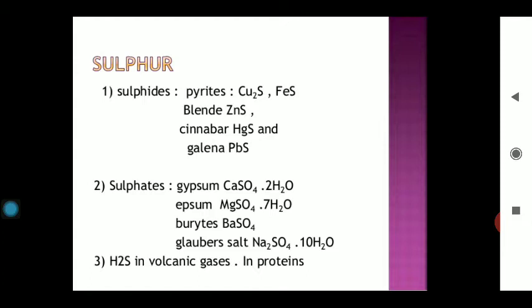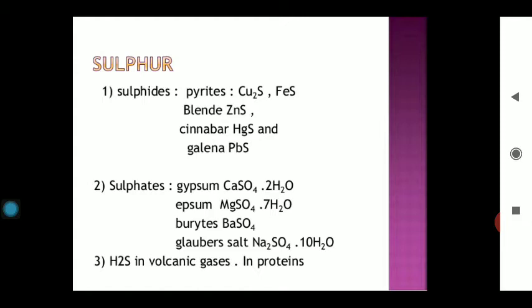In living components, sulfur is present in protein. Whenever you burn a simple protein, the smell liberated is due to the presence of sulfur compounds.